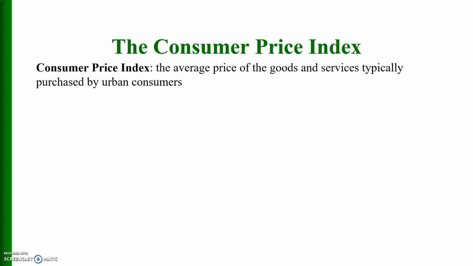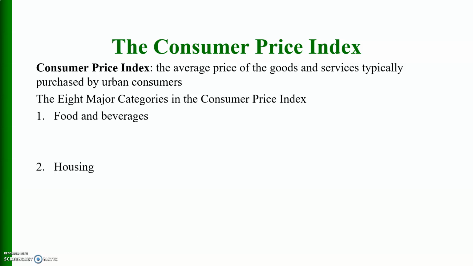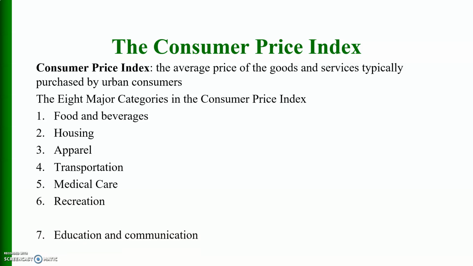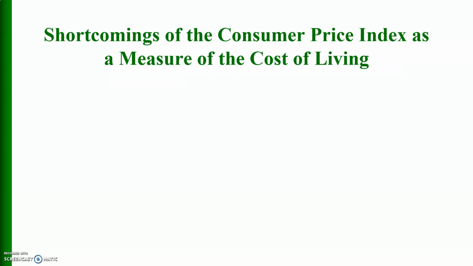The consumer price index is the average price of the goods and services typically purchased by urban consumers. The 8 major categories in the consumer price index are food and beverages, housing, apparel, transportation, medical care, recreation, education and communication, and other goods and services.